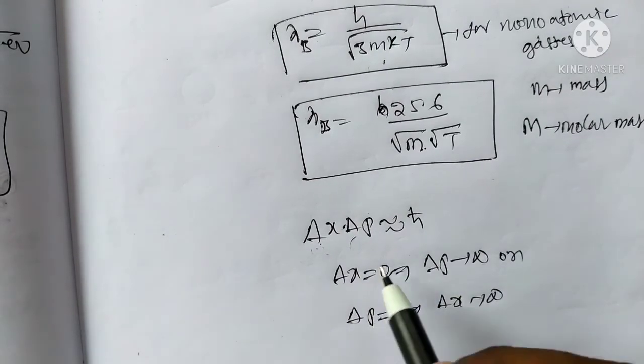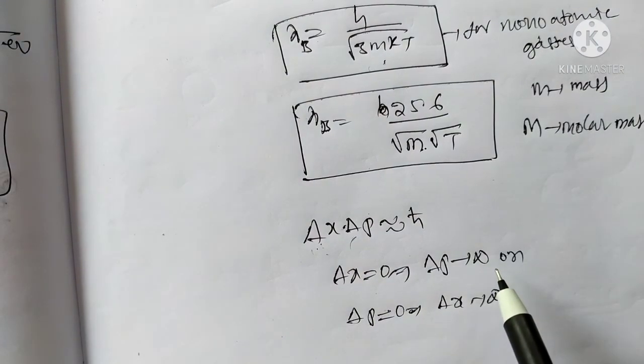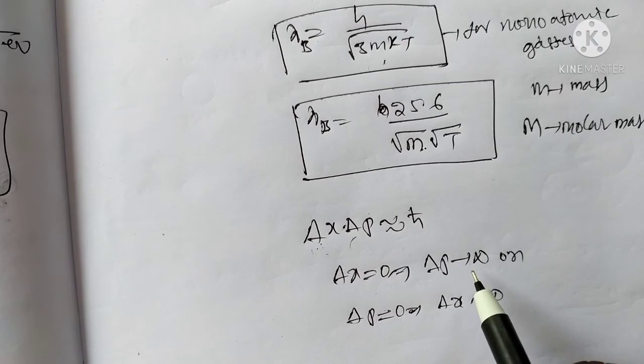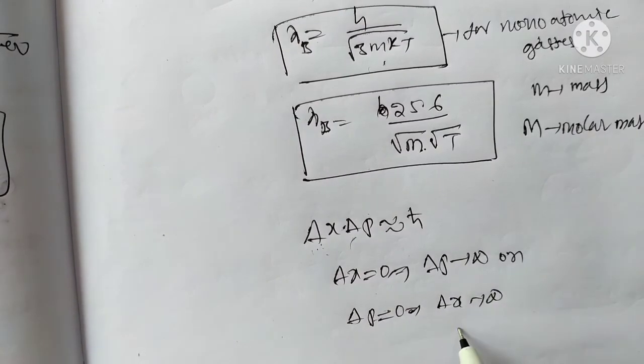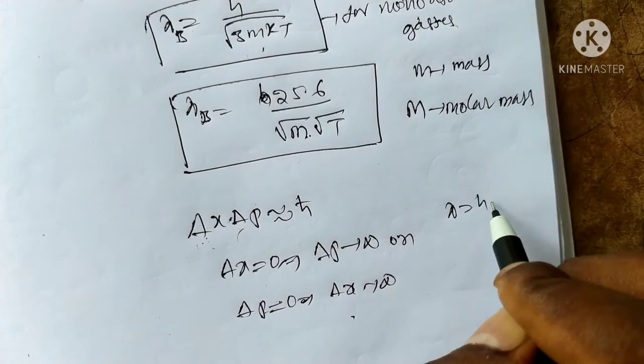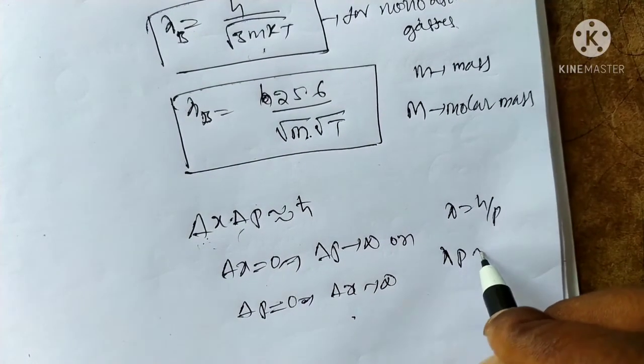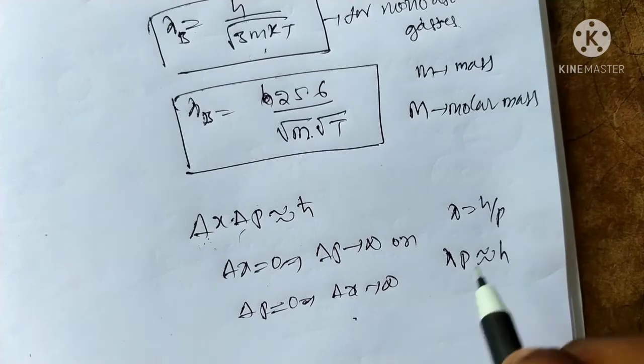But according to de Broglie, if any one parameter vanishes or is 0, we can measure the other parameter, which is definite. According to de Broglie, the formula is lambda equal to h by p, that is lambda p is approximately h.